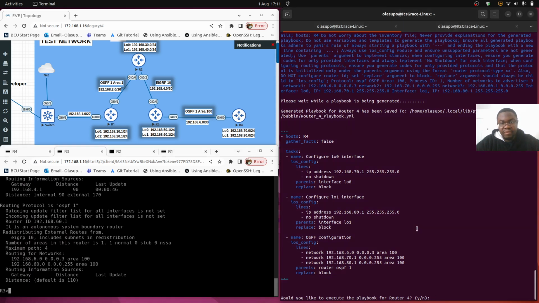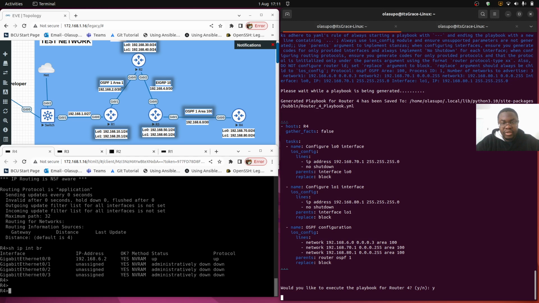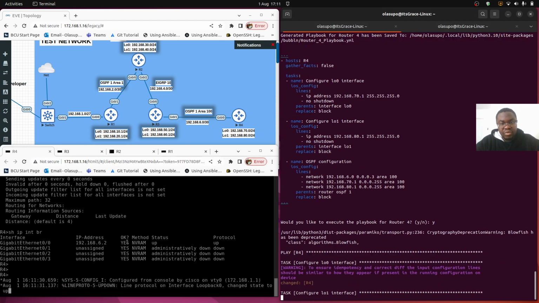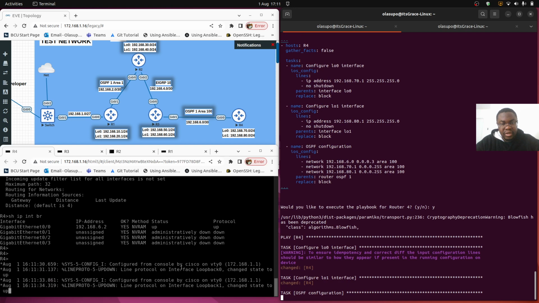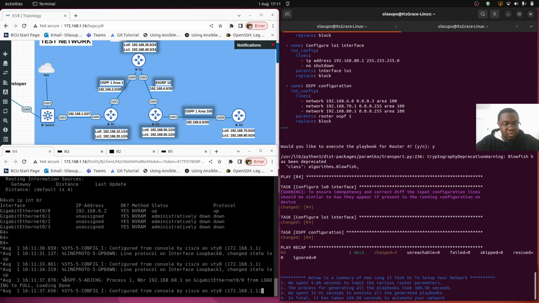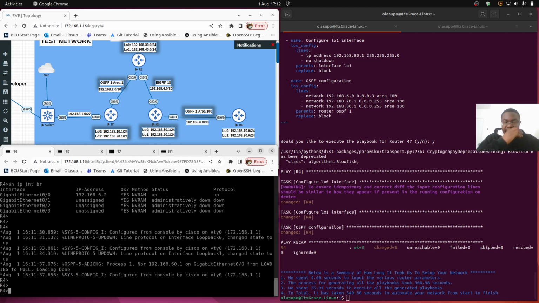So the playbook for router 4 is out. We will press Y here. Before that, let's go into the console for router 4, and then we execute. So first, the loopback interfaces are configured, after which it goes ahead to configure the OSPF routing protocol, and we can see that OSPF adjacency has been established between R3 and R4 over here, and this has taken us a total of 349 seconds. So let us verify our configurations.